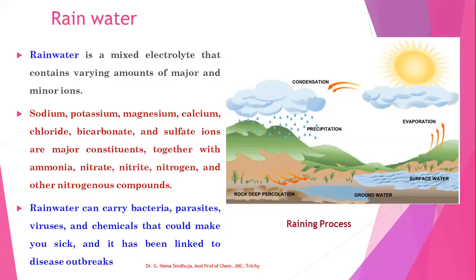Here, the surface water is evaporated by the presence of sunlight, and it gets condensed. After condensation, after cooling by the atmosphere, it is formed as a cloud. These tiny droplets combine to form large droplets, and the large droplets, by the precipitation reaction, fall down as water molecules, and after percolation, it is stored as groundwater. This is the rain process.